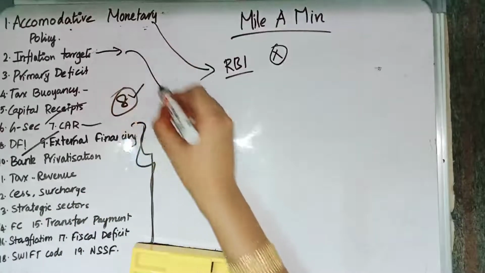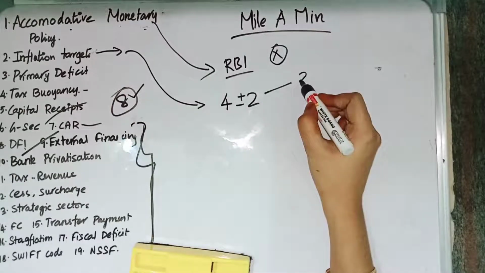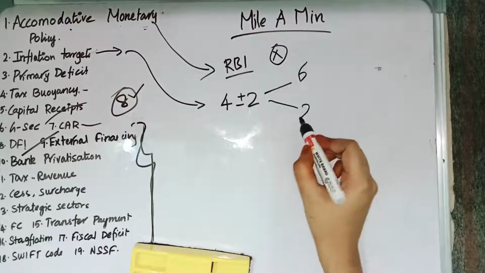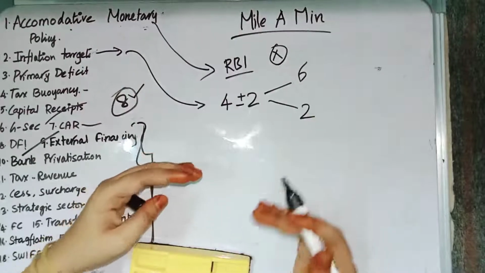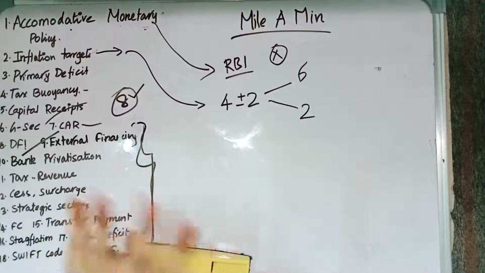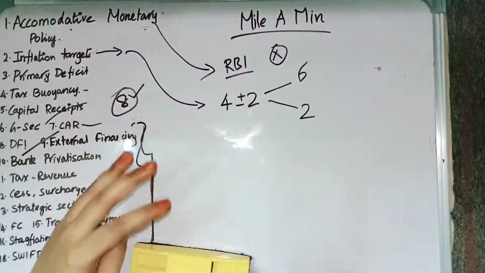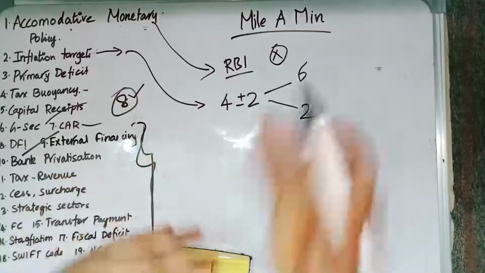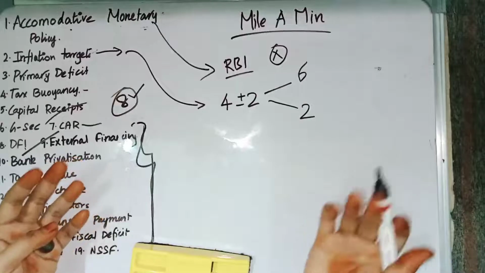Then inflation target. The inflation target of India is 4 plus or minus 2. So the upper tolerance level is 6 and the lower tolerance level is 2. If our inflation goes below the value of 2, then we have failed to meet the inflation target. If our inflation exceeds the upper tolerance level, then it also means that we failed to meet our inflation target.